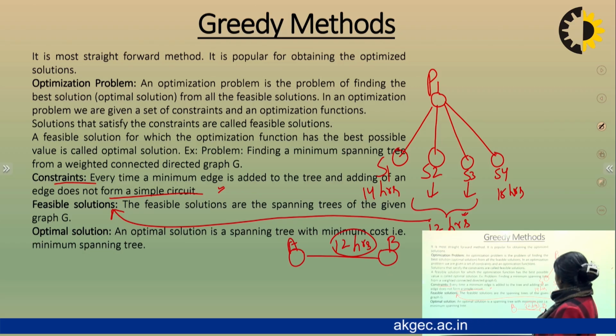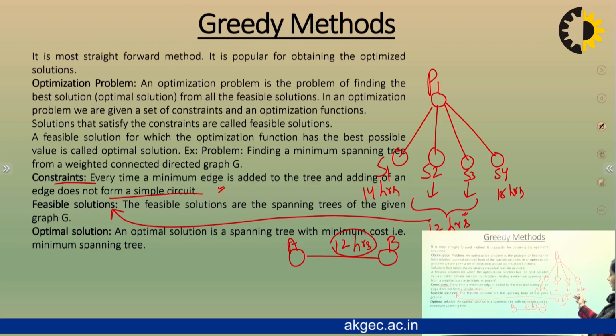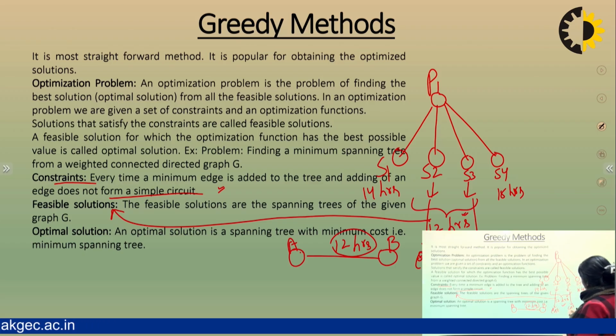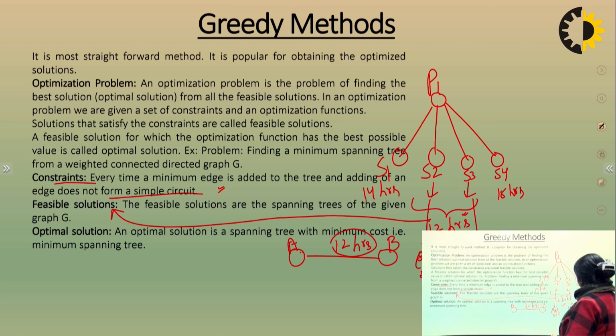Now the second condition is given: which one takes the minimum time to cover this distance? Suppose this one is taking, not minimum time, sorry, cost. What is the cost to cover this distance? Like the cost is 200 here and here the cost is 100 to cover this distance. So if the cost is 100, it means this is your optimal solution.